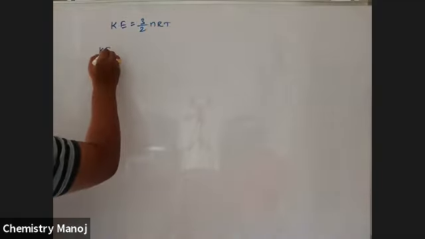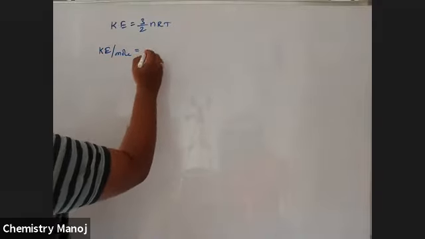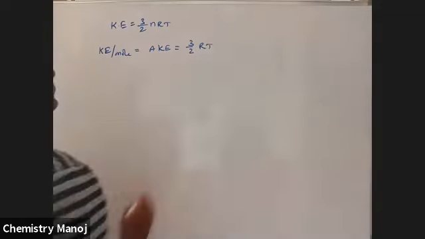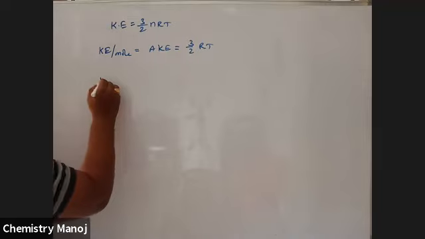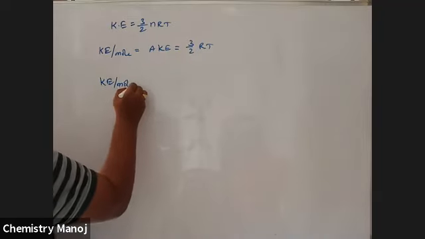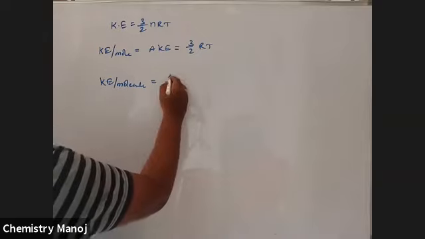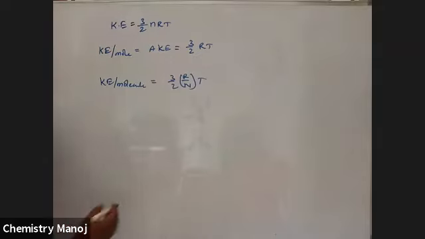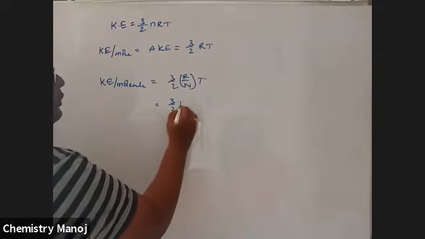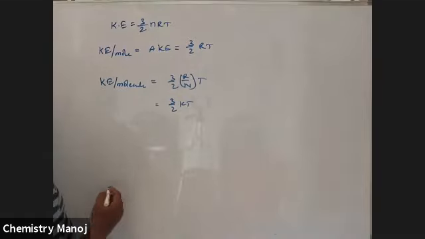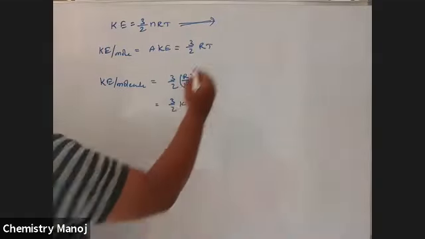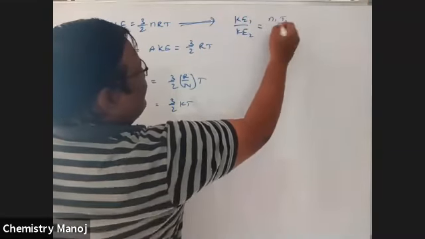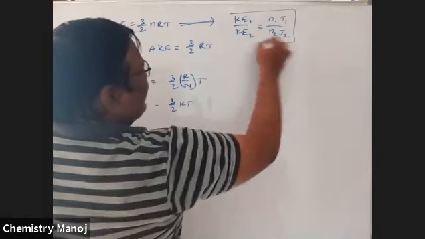Next, KE per mole, the average kinetic energy, is equal to 3 by 2 RT. Next, KE per molecule is equal to 3 by 2 R by N into T, that is equal to 3 by 2 kT. From this relation, KE1 by KE2 is equal to n1T1 by n2T2. It is the important relation.